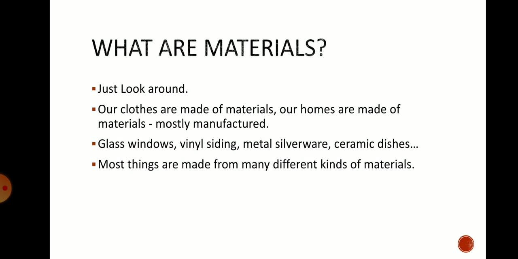Now just look around, you will find that various applications are made up of different materials. Our clothes are made up of materials. Our home is also made up of different materials, mostly manufactured: glass windows, vinyl siding, or metal, then ceramic dishes, etc. All these applications are made of different materials. Most things are made from many different kinds of materials.